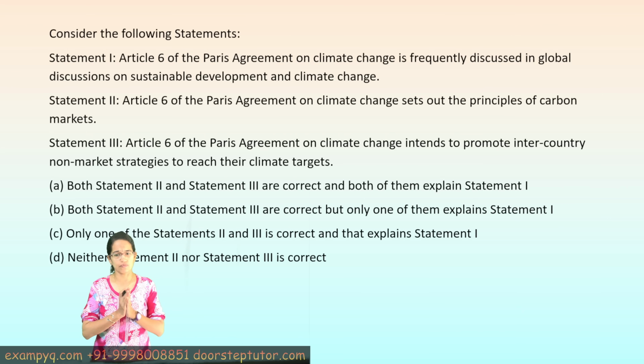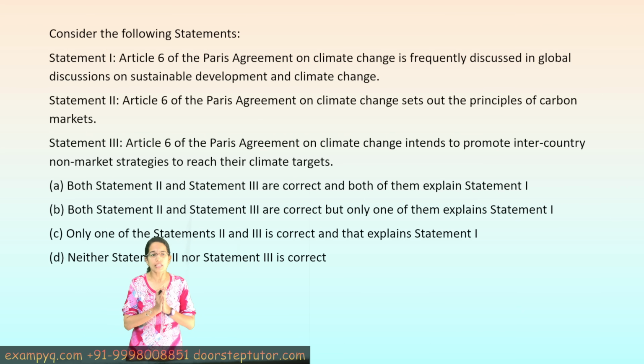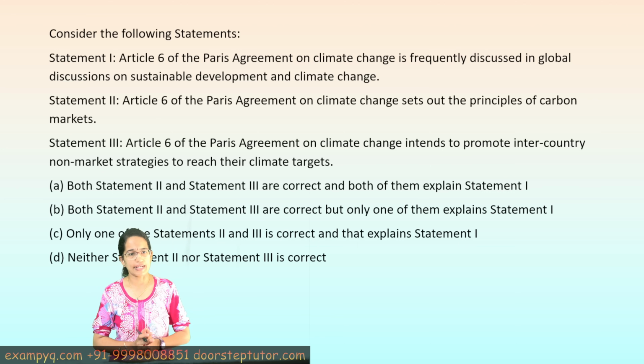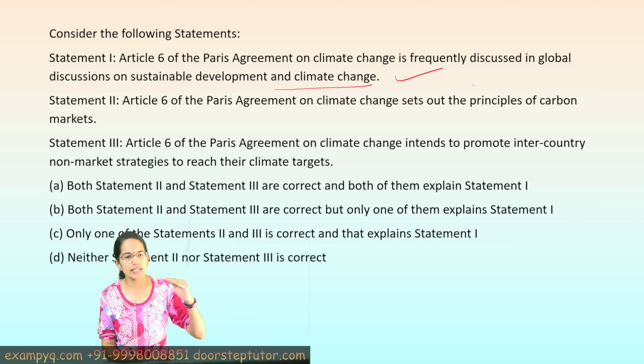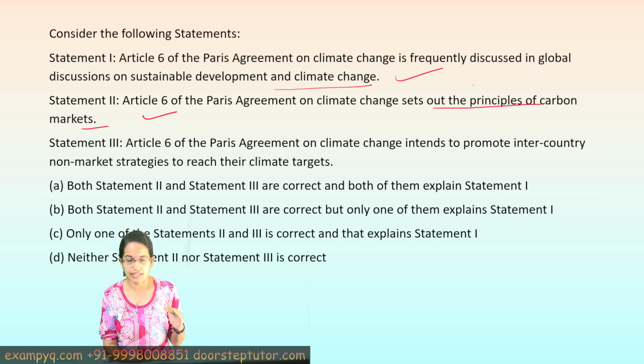The next question, very, very interesting question, right? Article 6 of the Paris Agreement on Climate Change discusses sustainable development and climate change. That's correct. The next statement says that Article 6 sets out the principle of carbon markets. That is correct. And the next statement, so it's basically the market forces and the non-market forces, right? Article 6.8 says that it intends to promote inter-country non-market strategies to reach the climate target.